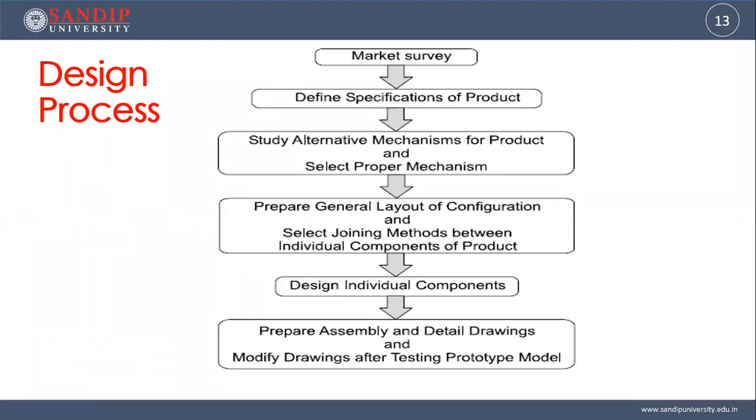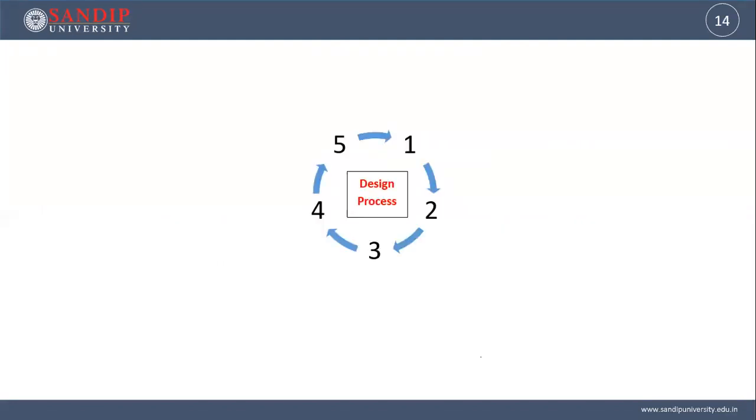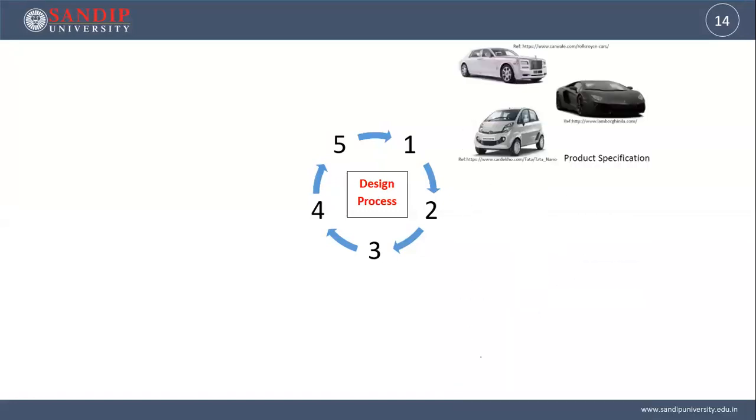Then define the specifications of the product. We will see this in detail with a sketch. The design process broadly has 5 steps. The first one is product specification. After the market survey, say I have decided to manufacture a car. Which types of cars are available in the market, by segment, depending on their size, shape, and functionality? It may be a nano car, micro car, sedan, XUV, sports car, so many variants.